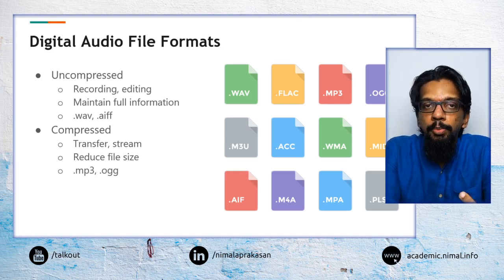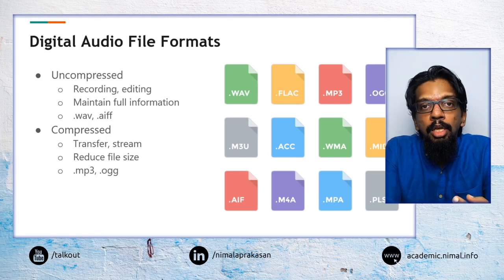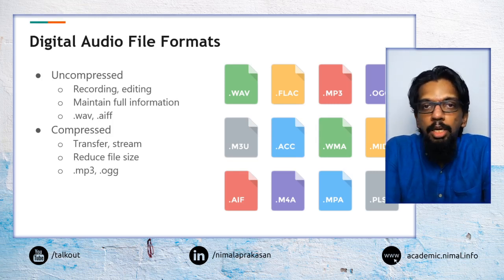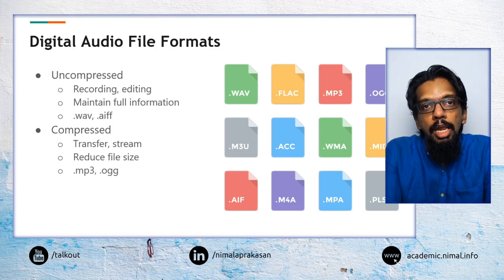If you are storing a typical 5-minute song in uncompressed form, it may take roughly 50 to 60 MBs, whereas in a compressed form it may be about 10 times less, depending on the compression and its parameters. But the advantage is that we then need less storage space or less bandwidth when transmitting it.